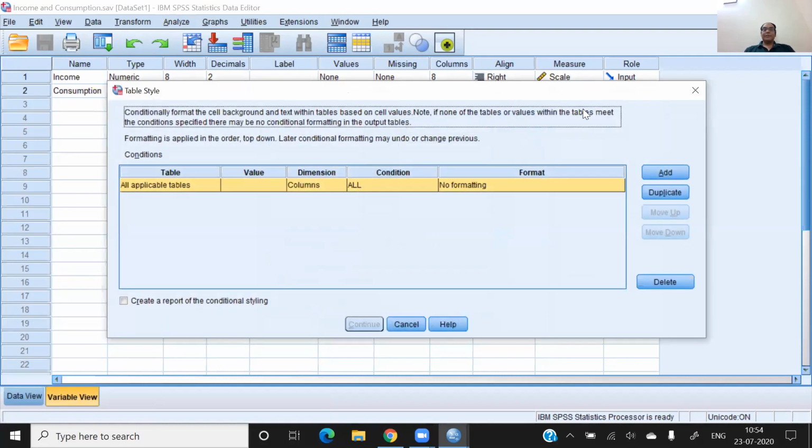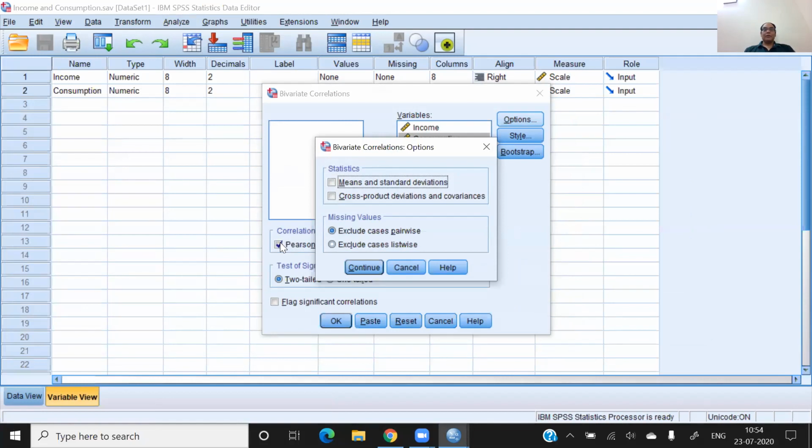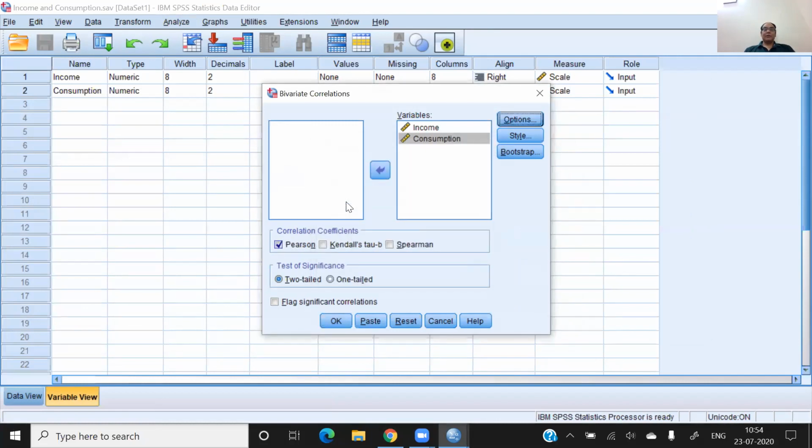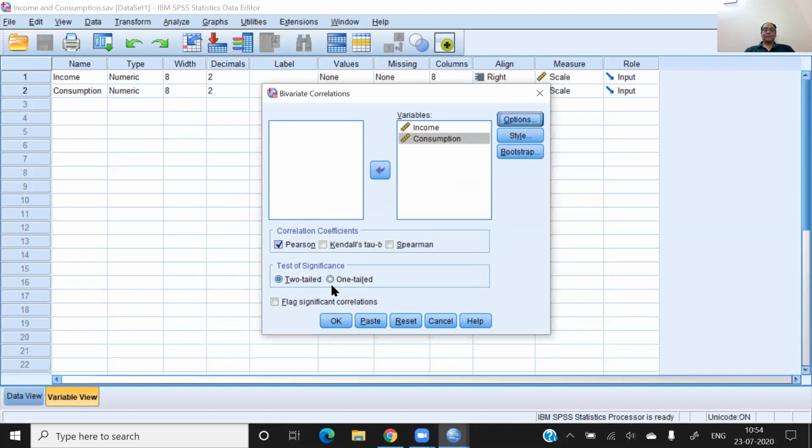I think we get the option only when we click on Pearson. Yeah. So I am going to click cross-product deviations and covariances. I have to click on this, otherwise the software will not run the analysis. So I click on cross-product deviations and covariances and Pearson correlation.